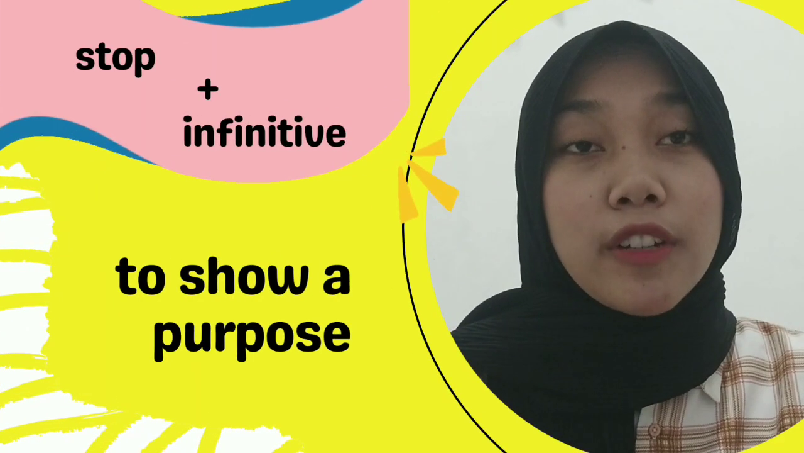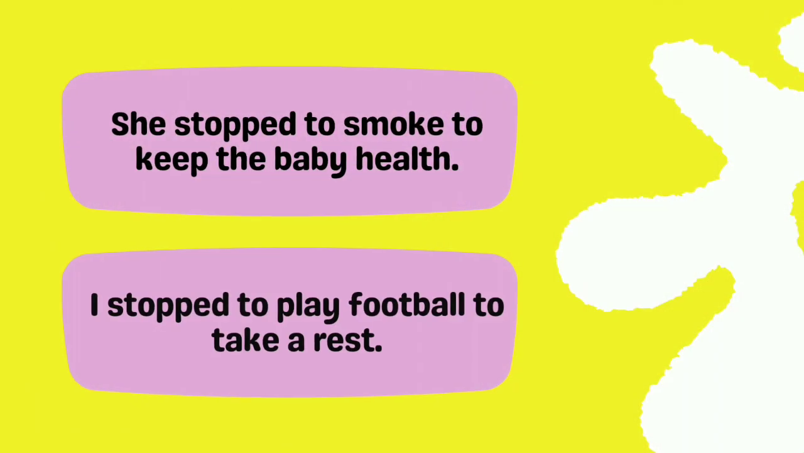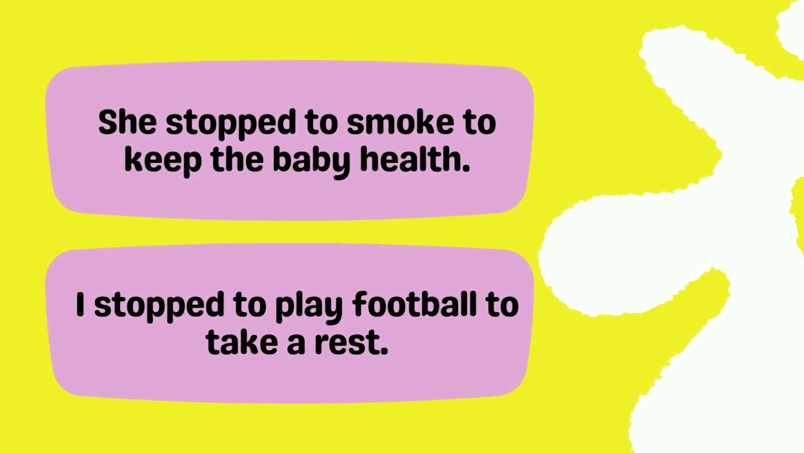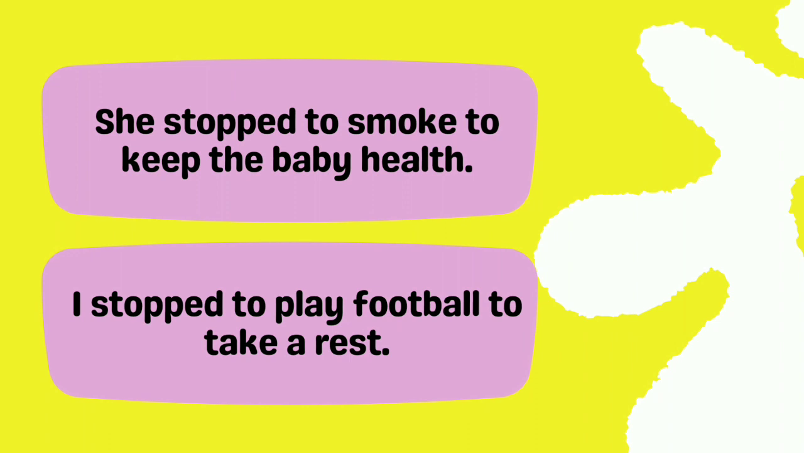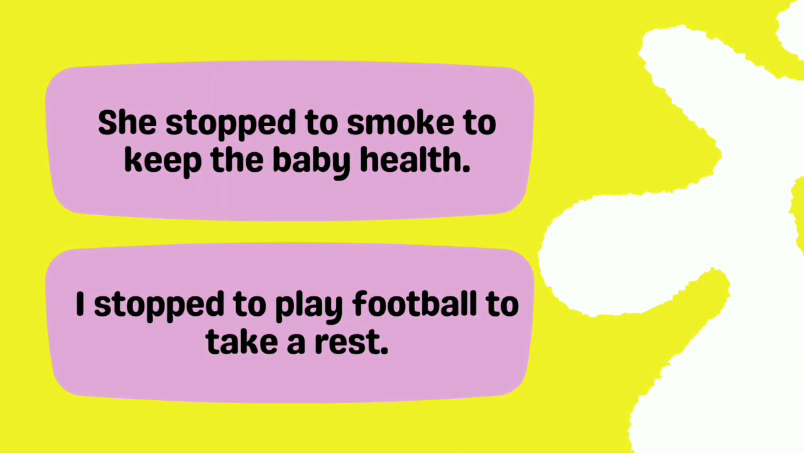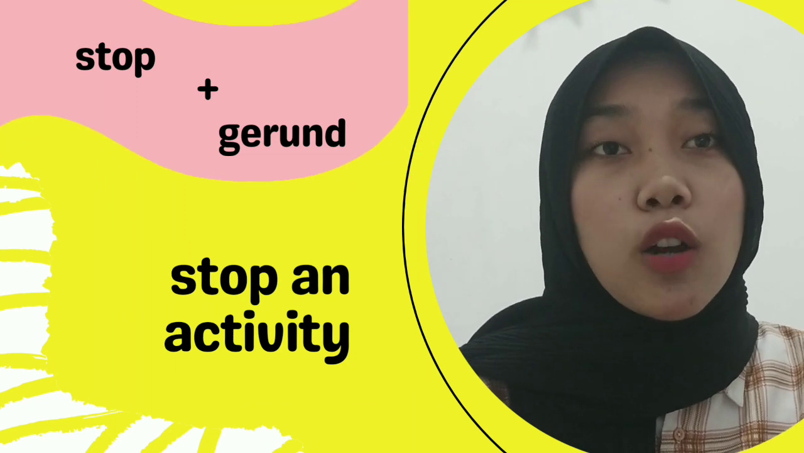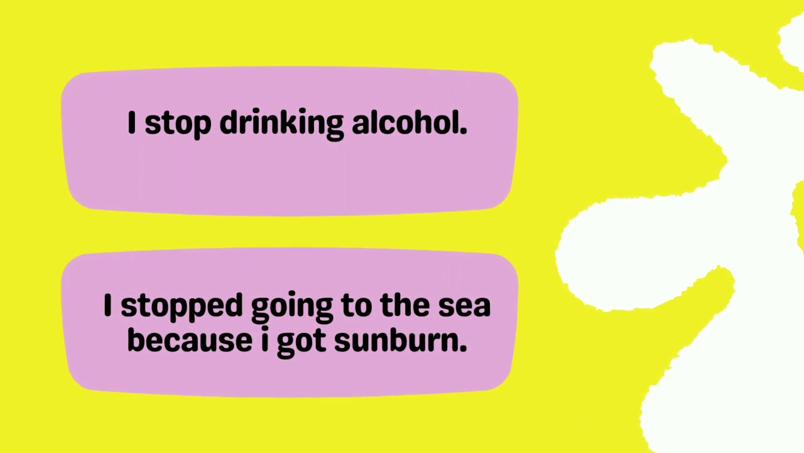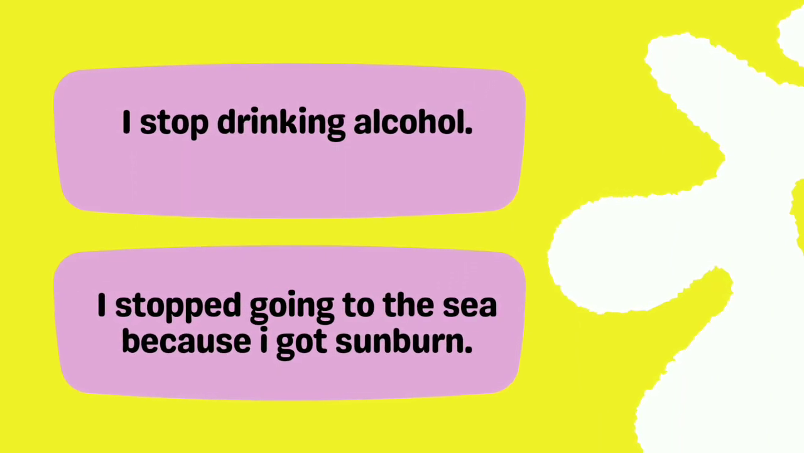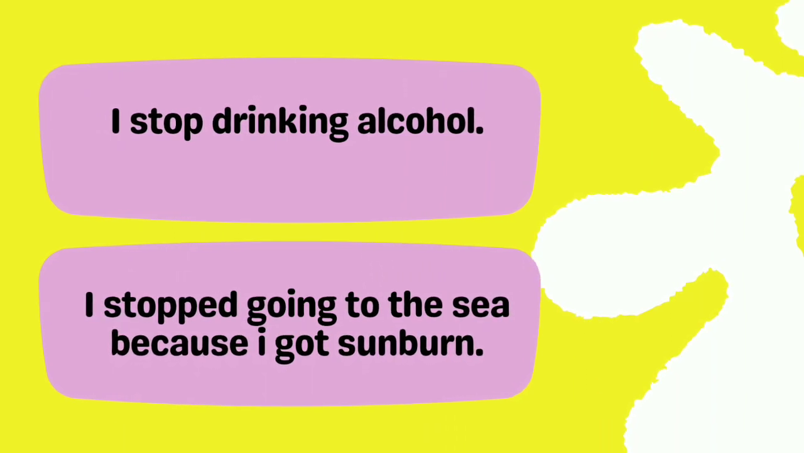Stop. It is the last verb that can be followed by infinitive or gerund. Stop with infinitive is used when you want to show a purpose. The example of stop with infinitive: she stopped to smoke to keep the baby healthy. I stopped to play football to take a rest. Stop plus gerund is used when you want to stop an activity. The example is, I stopped drinking alcohol. I stopped going to the sea because I got sunburned.